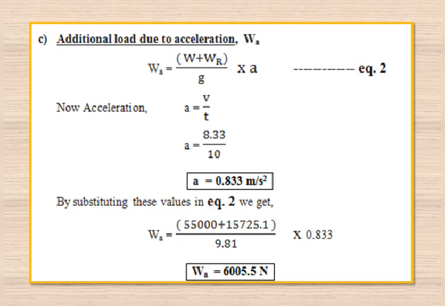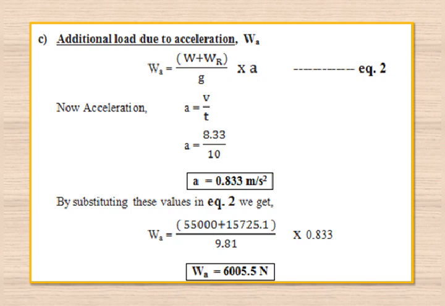That acceleration is nothing but the rate of change of velocity. The velocity is given in the problem, that is 8.33, divided by the time we are supposed to maintain, which is 10. So 8.33 divided by 10 gives the acceleration, that is equal to 0.833 meter per second square. Now we'll substitute these values in equation number 2.